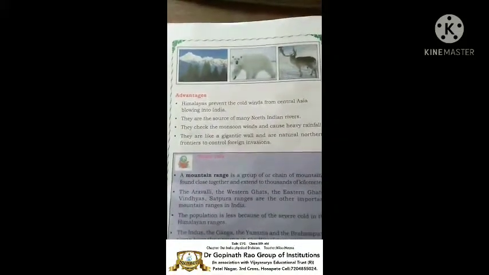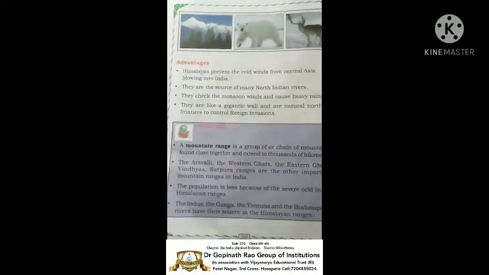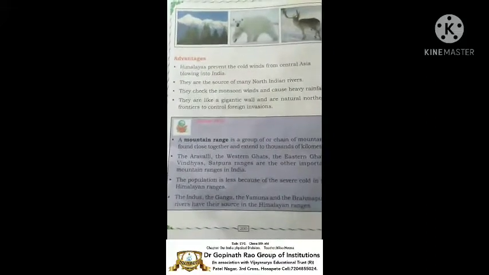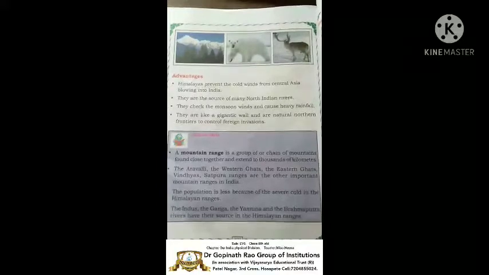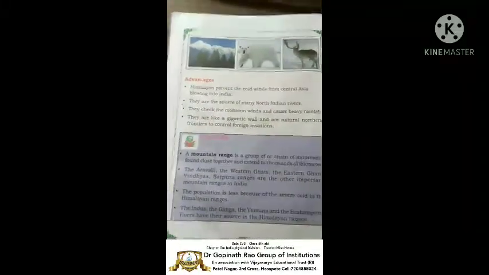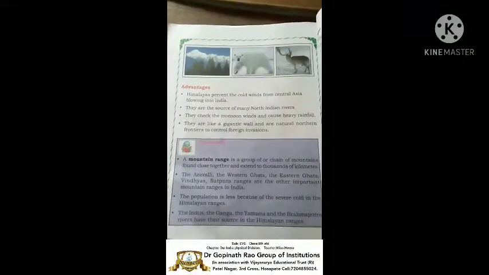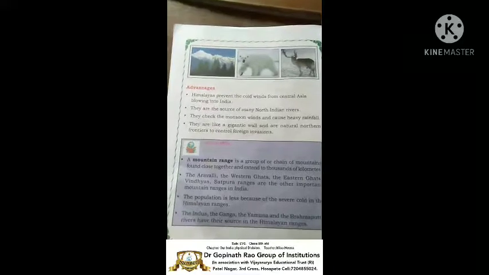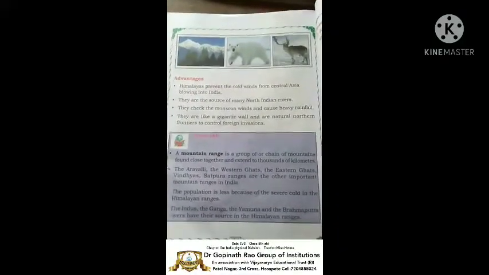They are the sources of many North Indian rivers. Yes, the Himalayan ranges are the origin of many rivers. They check the monsoon winds and cause heavy rainfall. We get the rainfall because of the Himalayan ranges only. They are like a great wall and a natural northern fortress to control foreign invasions.